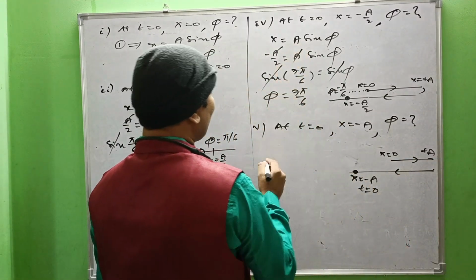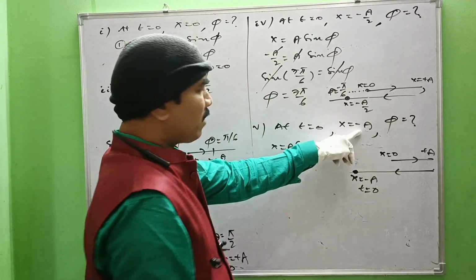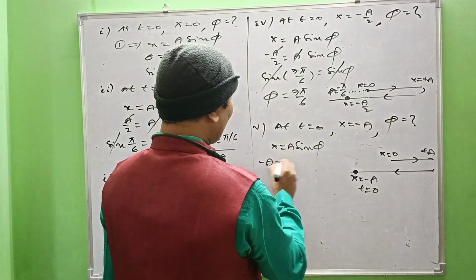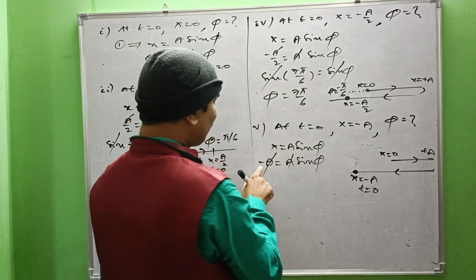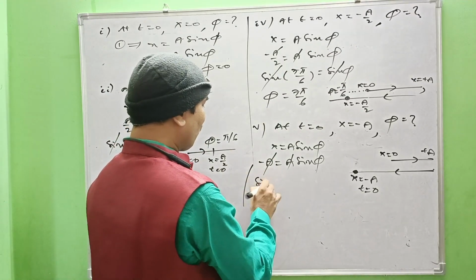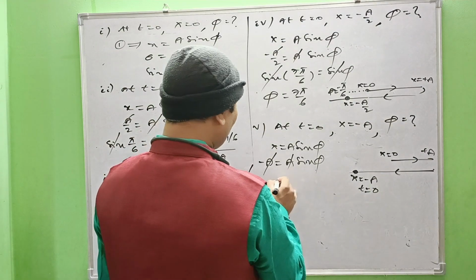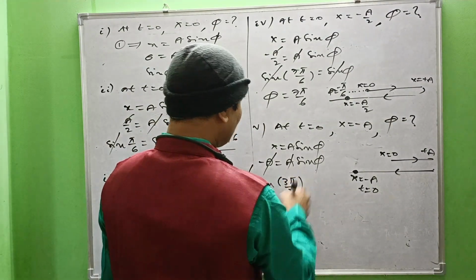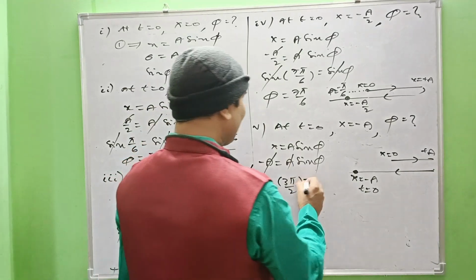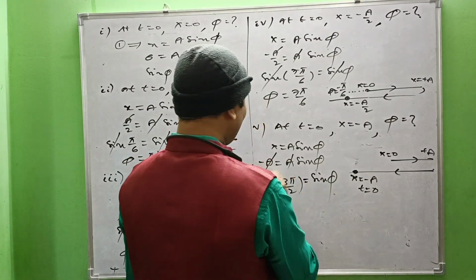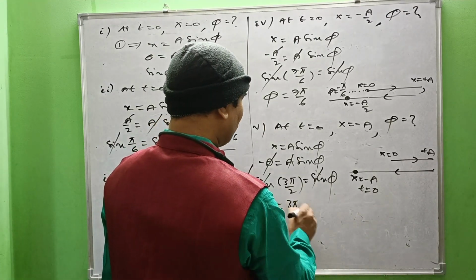The same can be written as x equal to a sin phi. x means minus a, so minus a equal to a sin phi. The a cancels, and we are left with minus 1. Minus 1 means sine of 3 pi by 2, sine 270 degrees equals minus 1, that is sine phi. Sine cancels, and we are left with phi equal to 3 pi by 2.